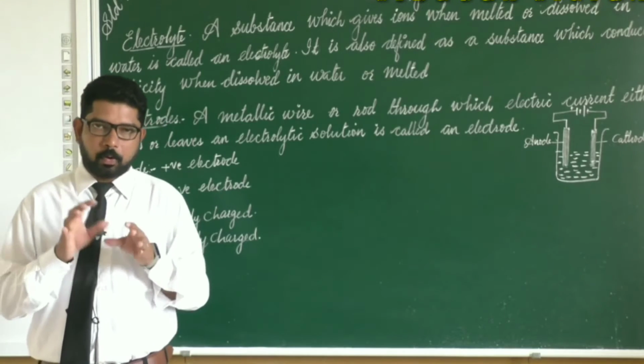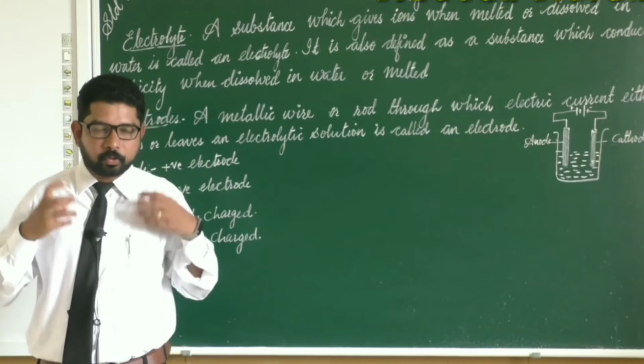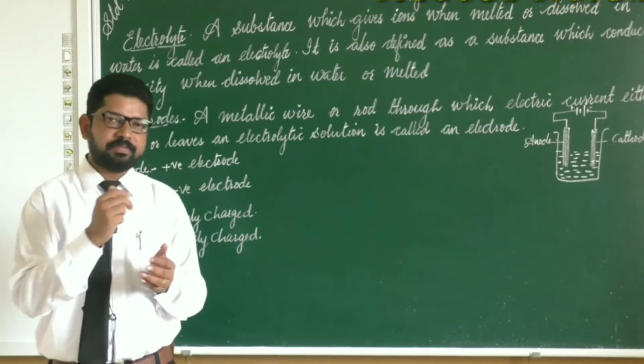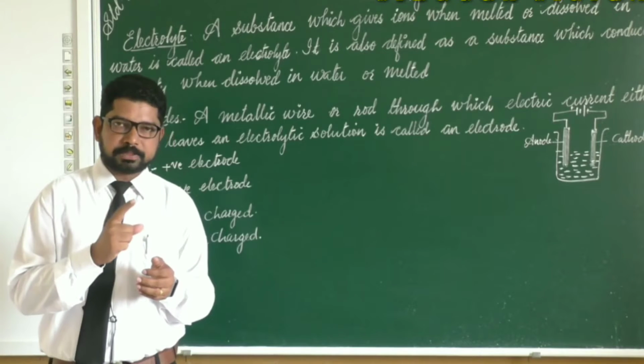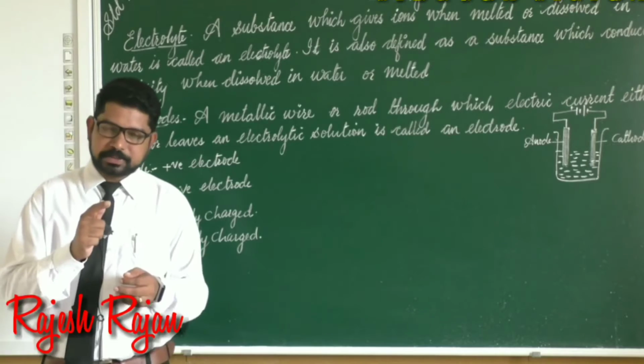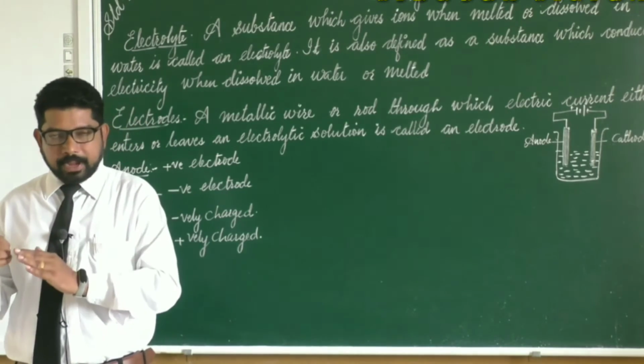For example, sodium chloride conducts electricity when dissolved in water, or when it is melted. So two ways we can define electrolyte: it is a substance which dissociates into ions, or a substance which can conduct electricity in melted form or in aqueous solution.